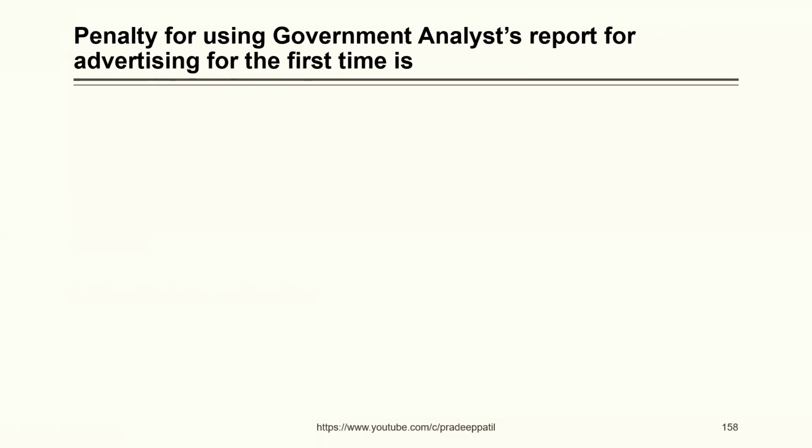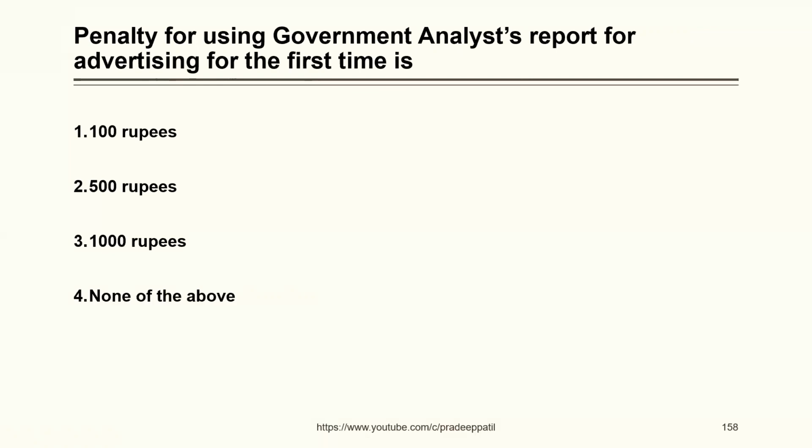Penalty for using government analyst report for advertising for the first time is 100 rupees, 500 rupees, 1000 rupees, none of the above. The correct answer is 500 rupees.